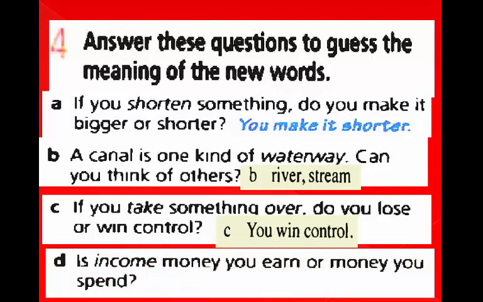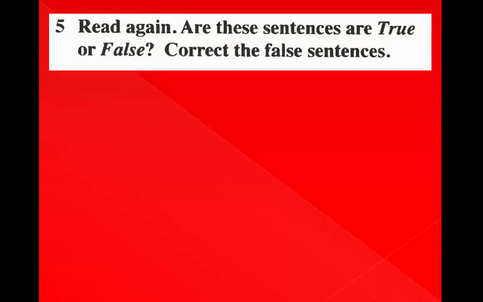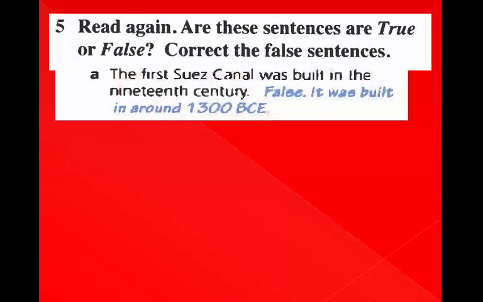Exercise 5, student book, page 83. Read again. Are these sentences true or false? Correct the false sentences. Sentence A. The first Suez Canal was built in the 19th century. False. It was built around 1300 BCE.